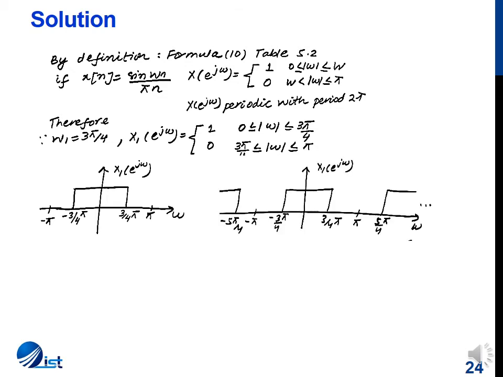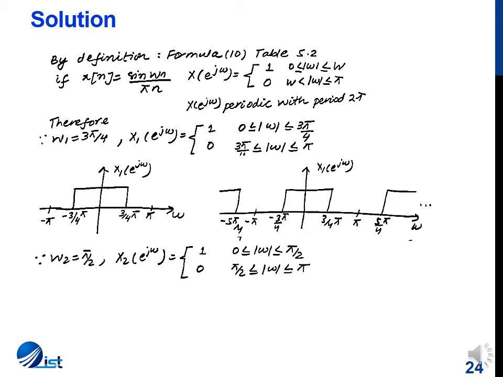Similarly, if we want to plot this signal, since we know that the signal is periodic with a period of 2π, shown in the figure is the signal repeated over the interval 0 to 2π, where the replica of the signal is produced. We can see that since the signal is periodic, the point minus π plus 2π comes over here, and this part is drawn here, as we have discussed in lecture 37.